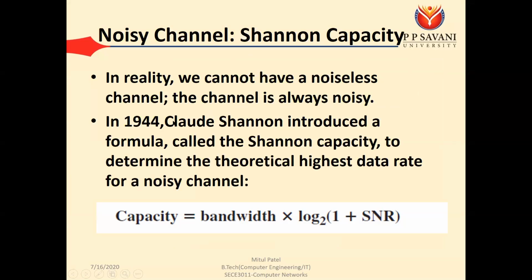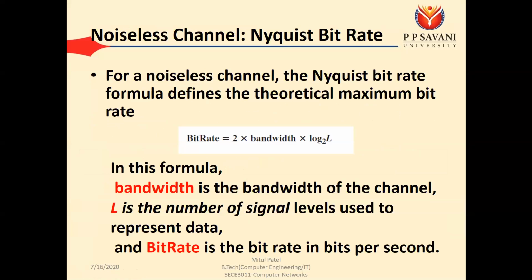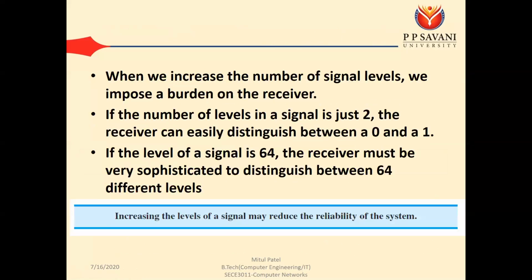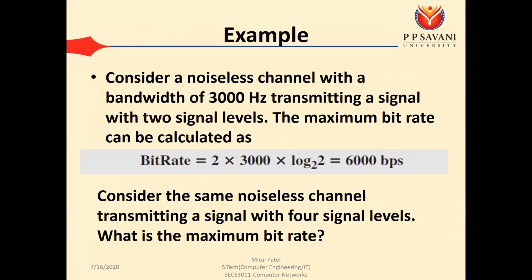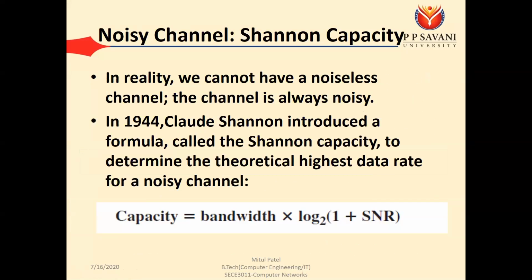So in 1944 Claude Shannon introduced a formula called Shannon's capacity to determine the theoretical highest data rate for a noisy channel. Sorry, the previous one was the Nyquist bit rate, and this one is the Shannon. Nyquist is for noiseless channels while Shannon is for noisy channels.